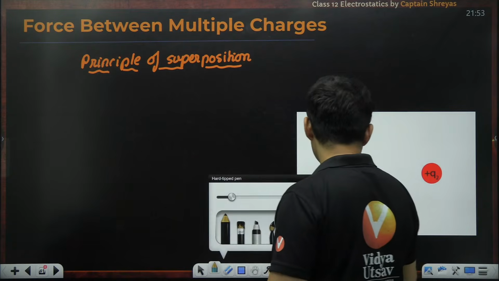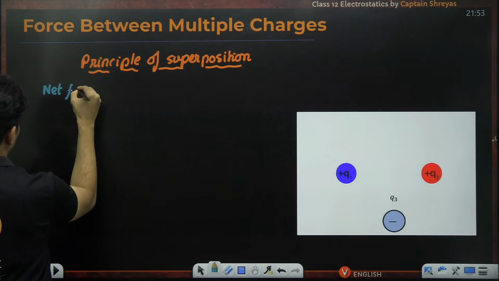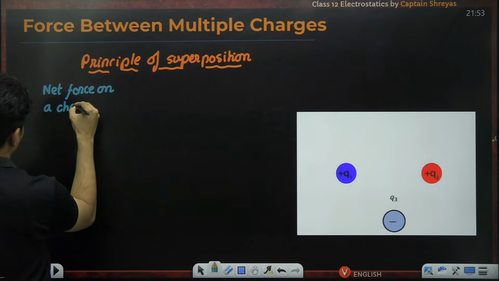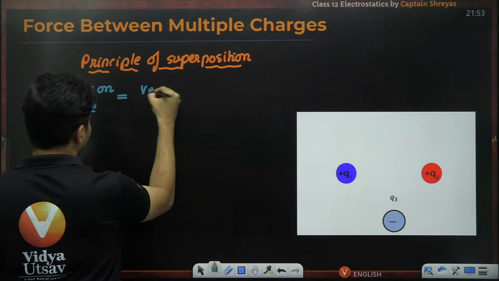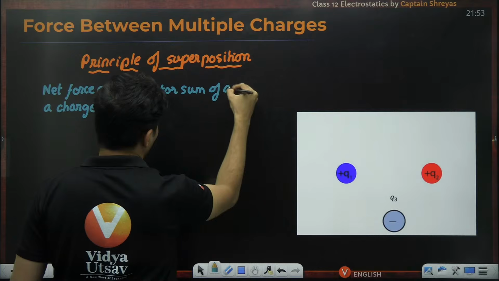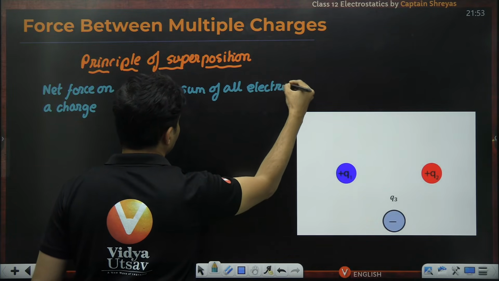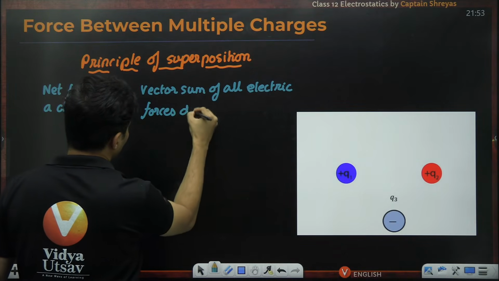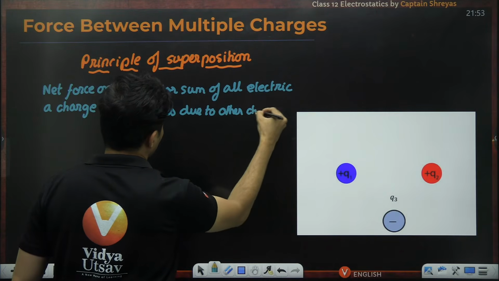So it's as simple as this: the net force on a charge is the vector sum of all electric forces due to other charges on it.